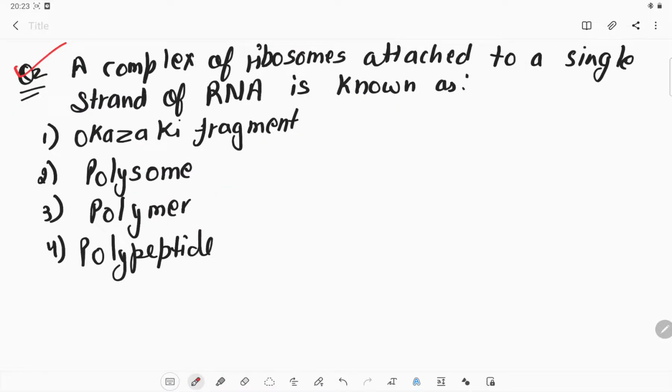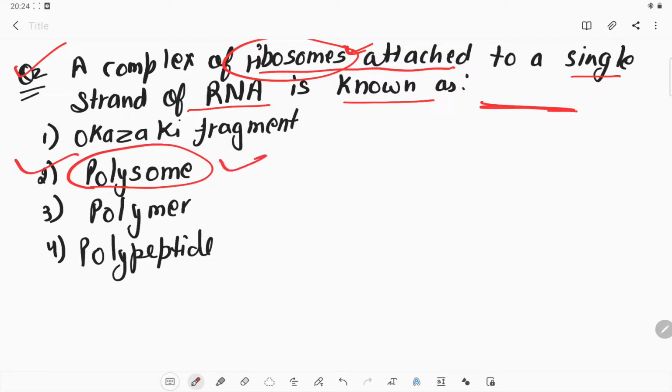Let's do question number 2. A complex of ribosomes attached to a single strand of RNA is known as? What are ribosomes? Ribosomes are organelles present in our cells, and their function is the production of protein. So if a complex of ribosomes is attached to a single strand of RNA, it is known as a polysome. This is a very direct answer, so option 2 is the correct one.